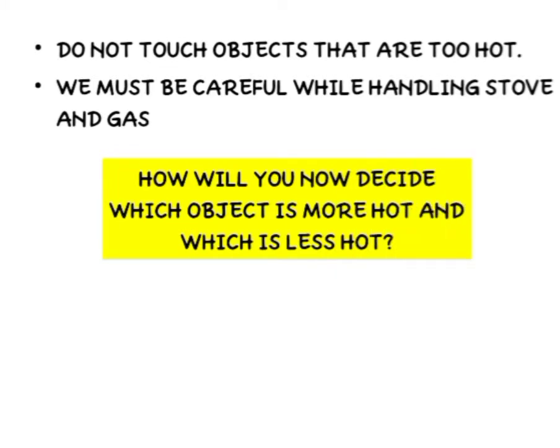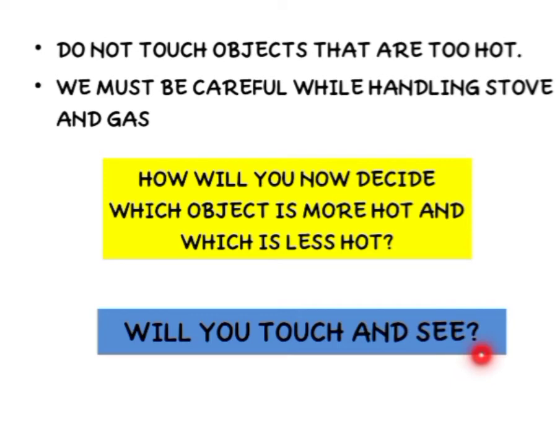Now children, tell me, how will you decide which object is more hot and which object is less hot? Can you make an idea? Will you touch and see? Will you always touch and see to test whether the object is hot or very hot or less hot? It is very risky at many times. If I tell you to go and touch the fire to see how hot it is, you might burn your hand. So it is not at all good to do this.